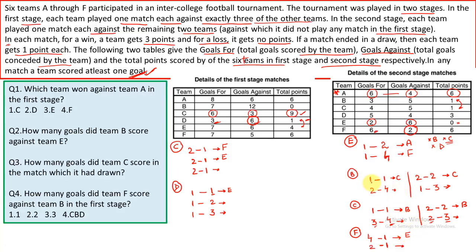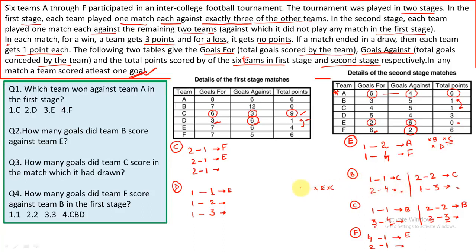Now let's look at which team B can play the other game, or which team can be over here or over here. Let's eliminate. B cannot play with E, because we have already seen which two teams E will play. E cannot play with C because it's already playing over here, so I cannot put C again over here.